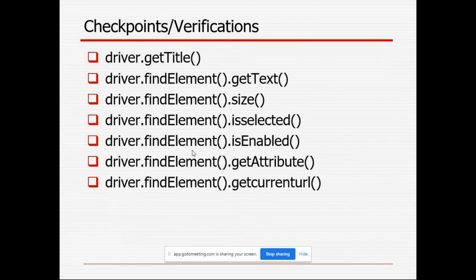What will this getText do? It will get the actual text. The actual text comes from the application, when we run the application. The expected text comes from the requirements. Depending on the requirements, the expected text will come. The actual text comes from the application when we run it.